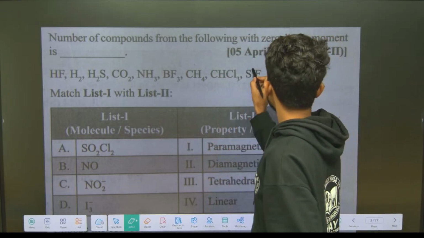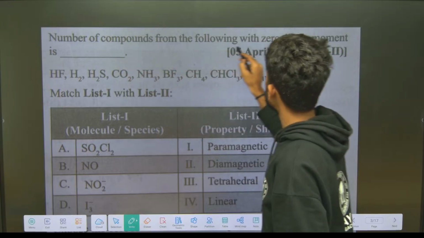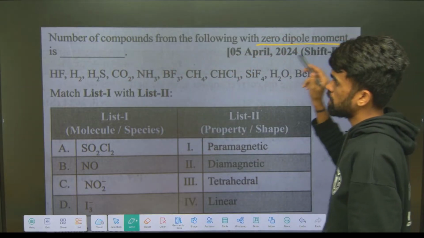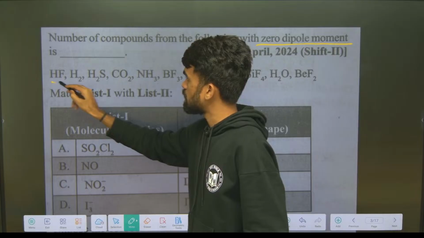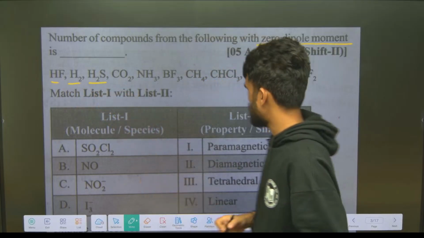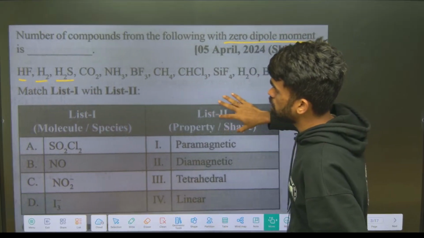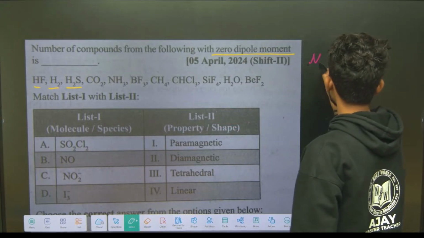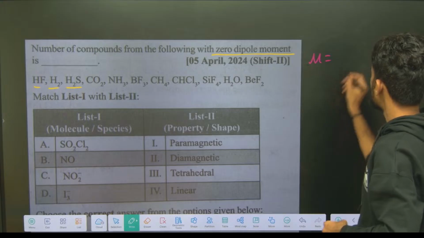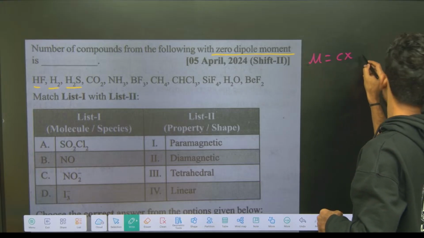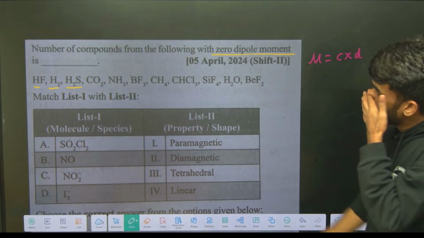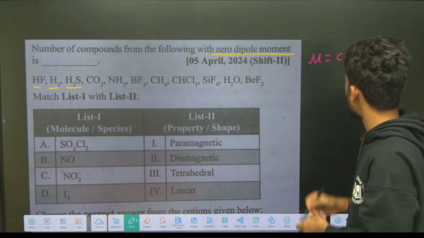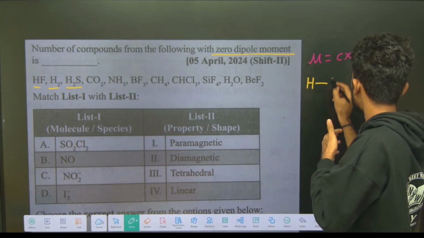Okay, now look at this, compounds with zero dipole moment. See, given molecules are HF, H2, H2S, like this they mention. So look at here, first one: what is dipole moment? It is the product of charge and distance. Now here how can we say charge? H, F, these are there.